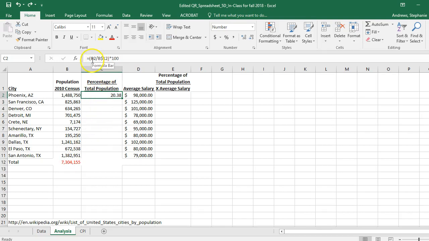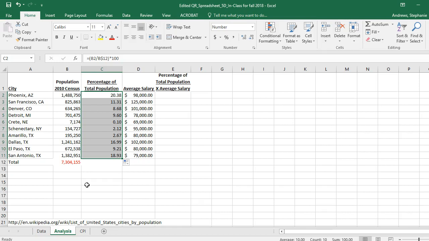Now I have it where it's B2 divided by $B$12 to stick with that number only, and then I multiply it times 100. I wanted my 2 decimal places. Now I can drag and I get all of the percentages.